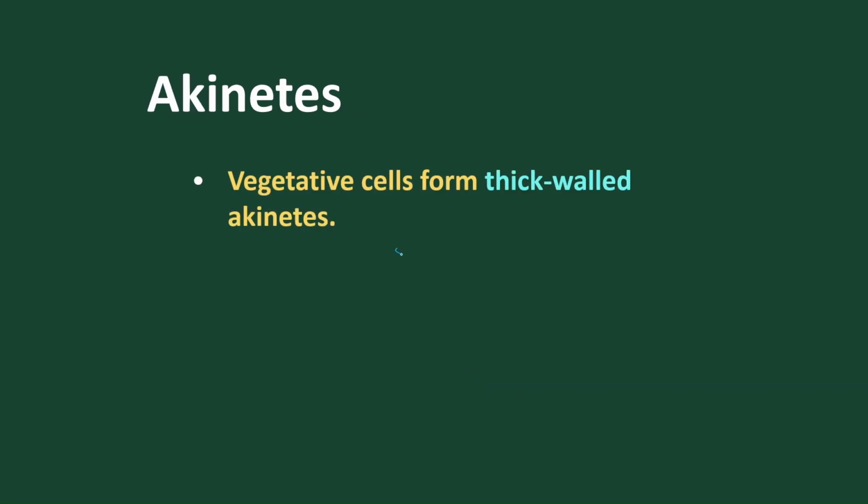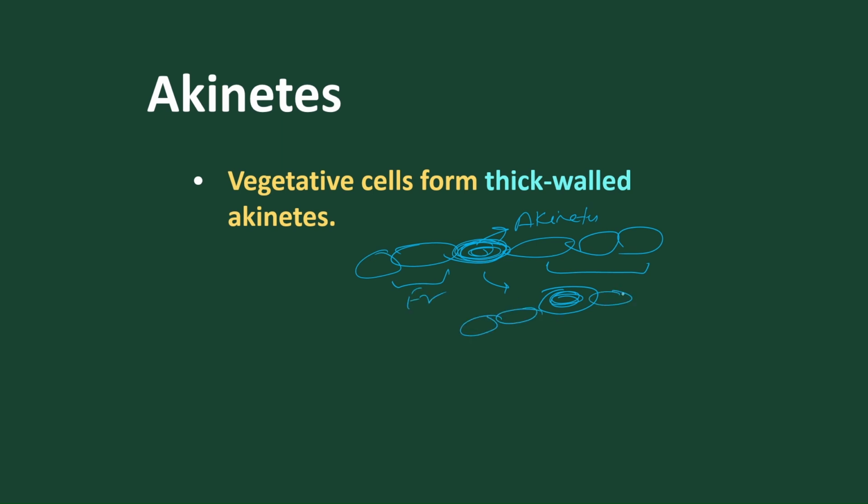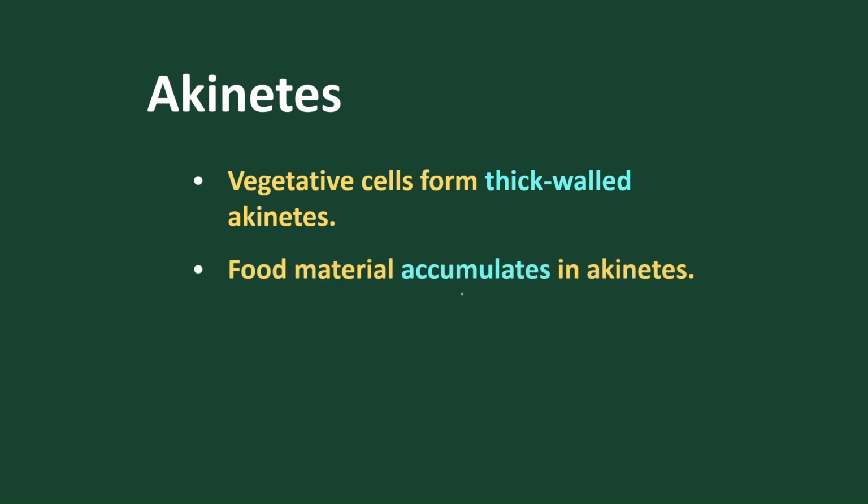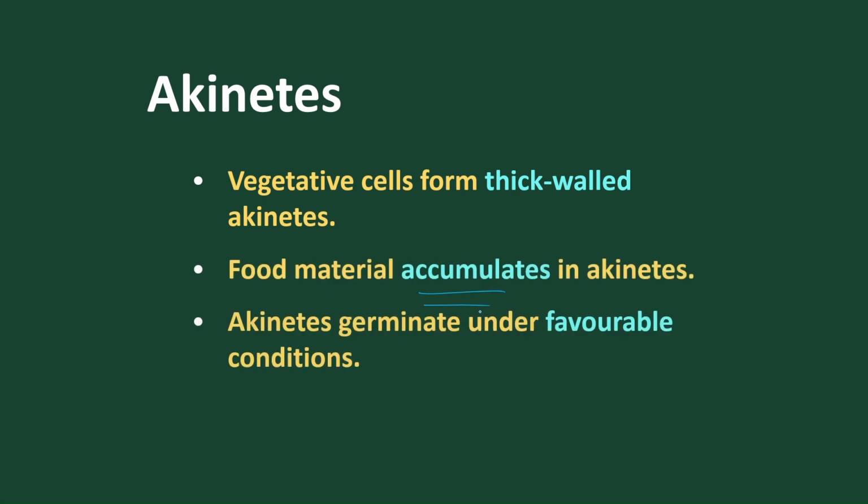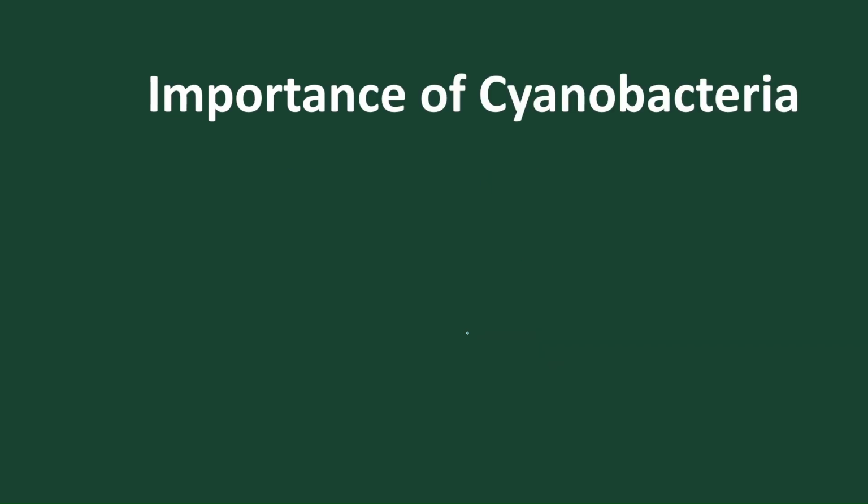Akinetes. What are akinetes? In the trichomes, certain cells accumulate reserve food materials and become thick in nature. These thick cells with reserve food materials are called akinetes. Under favorable conditions, they come out from the filament and germinate into new individuals. So this is how akinetes also help in asexual reproduction.